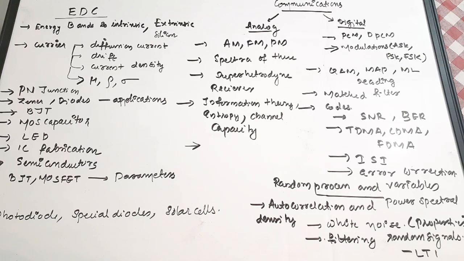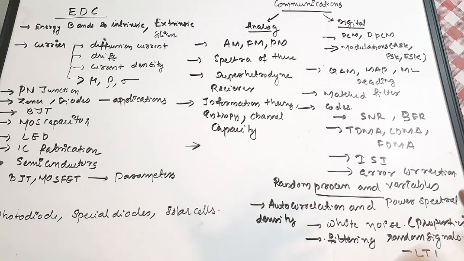Photodiodes, solar cells. You know, in EDC, that is electronic devices and circuits, you study a lot of special devices, IGBT, all these things you study there. You should know the basics at least, okay? Sometimes they'll be giving some symbols. You need to find what that component is. So like these, they can give a match the following question. Some elements, their symbols are given in the other column. You have to match with that component. So these types of questions also you can expect.